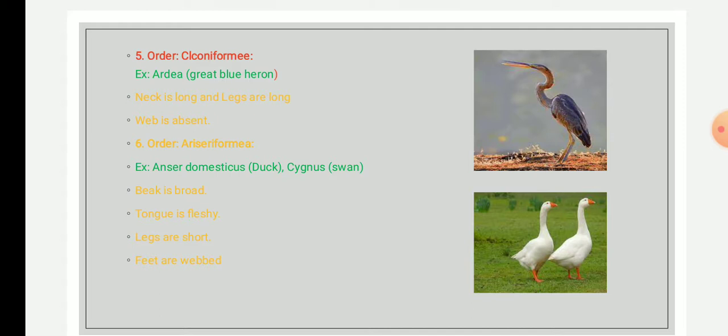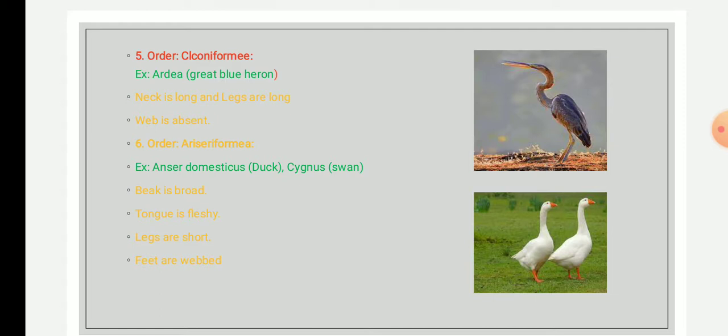Then they are very good flyers. The speed of flight is very fast, and the legs are adapted for quick running in the mud flats. The most common example is the purple heron, not blue, purple heron. This is the image, and this order includes storks, herons, flamingos, and all.